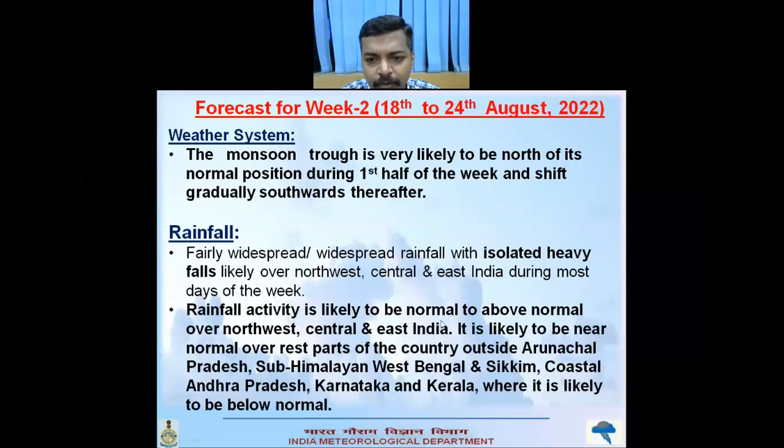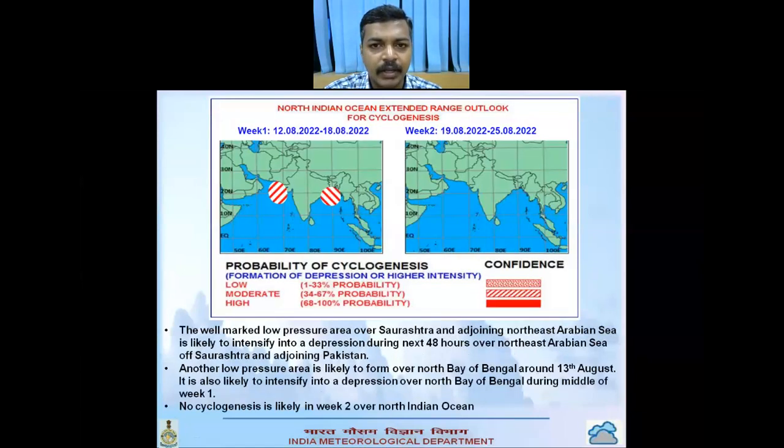Rainfall activity is likely to be normal to above normal over northwest, central, and east India. It is likely to be near normal over rest of the parts of the country outside Arunachal Pradesh, Sub-Himalayan West Bengal, and Sikkim, coastal Andhra Pradesh, Karnataka, and Kerala, where it is likely to be below normal.